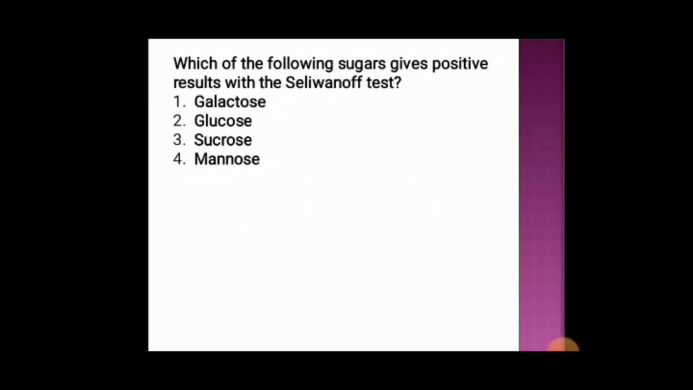Next question. Which of the following sugars gives a positive result in the Seliwanoff test? Option 1 galactose, option 2 glucose, option 3 sucrose, and option 4 mannose. And the correct answer is option 3, sucrose.